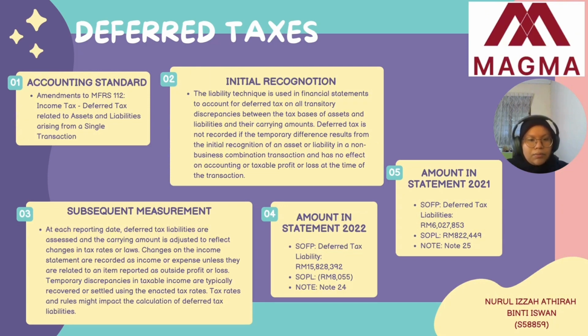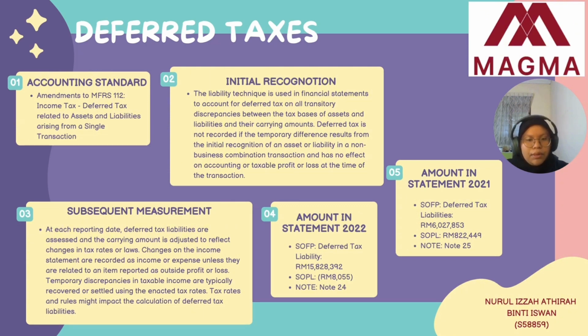The third point is subsequent measurement at each reporting date. Deferred tax liabilities are assessed and the carrying amount is changed to account for changes in tax rate or rules. Changes to the income statement are recorded as income or expense unless they relate to an item reported outside profit or loss. Finally, the statement shows the sum of the years 2022 and 2021.